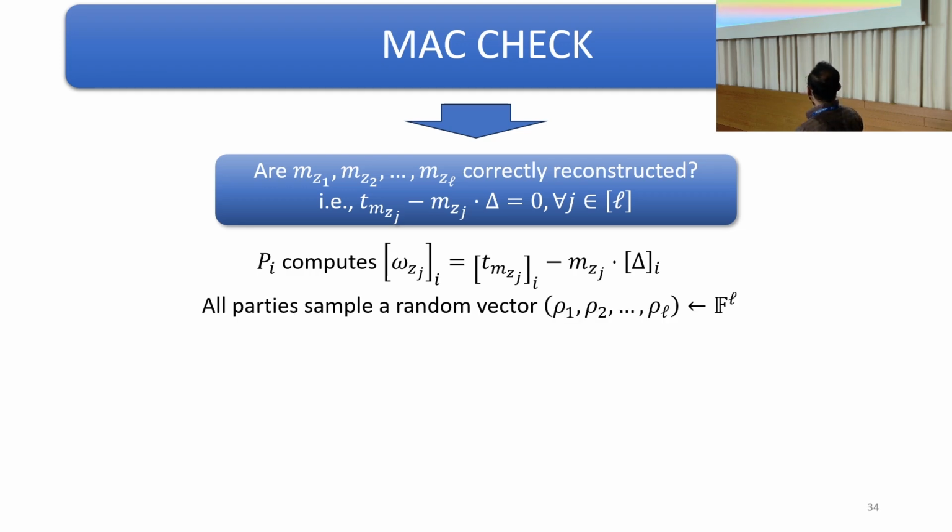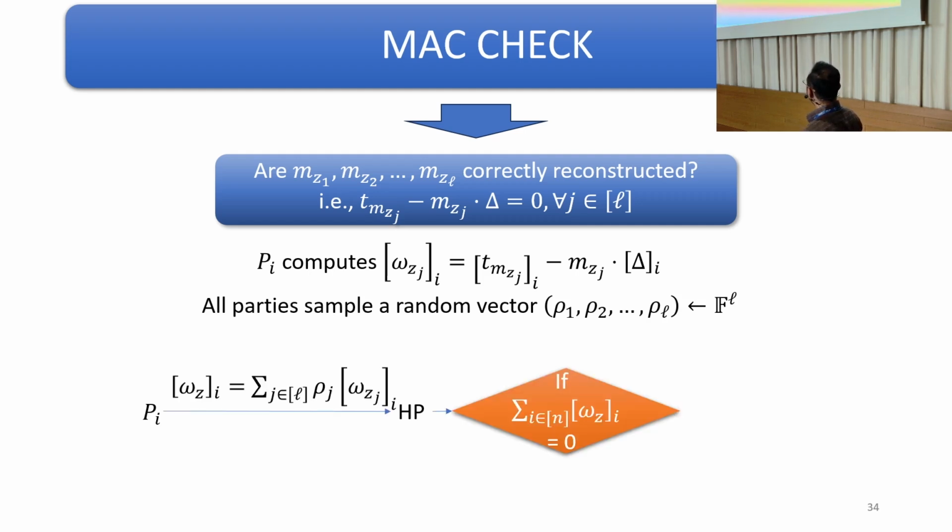But checking all of them individually would be extremely tedious, and that is why we perform it via a random linear combination. All the parties perform a random linear combination of their shares and send it to the helper party. The helper party takes the sum and checks whether it is 0 or not, and depending on that, it outputs 1 or 0. So that was the high level idea of our construction.